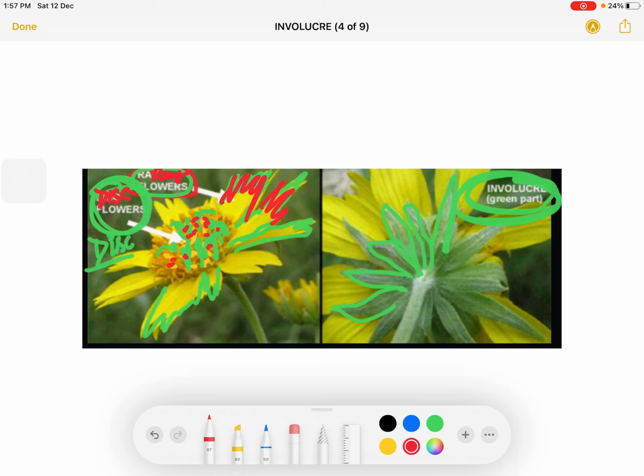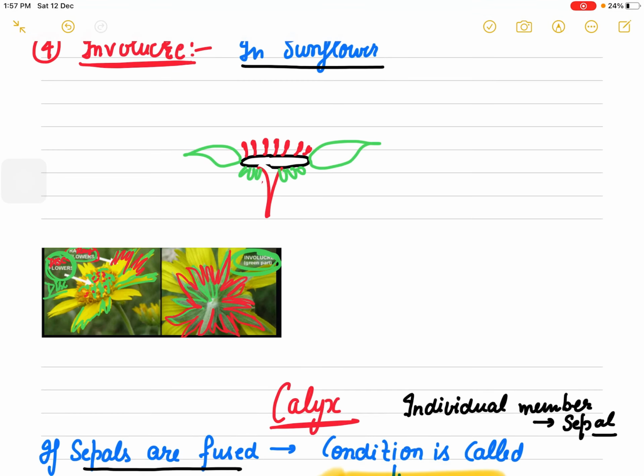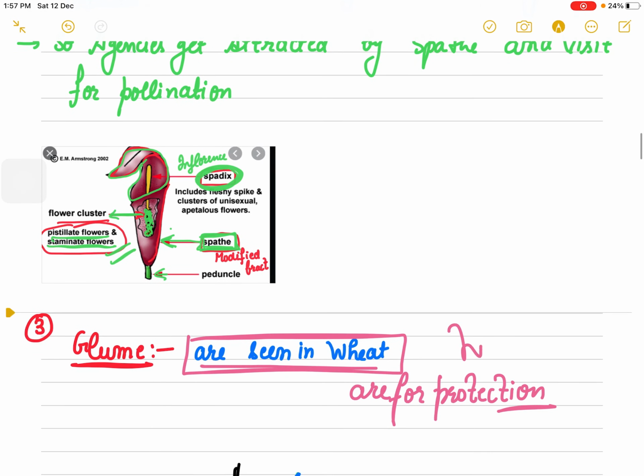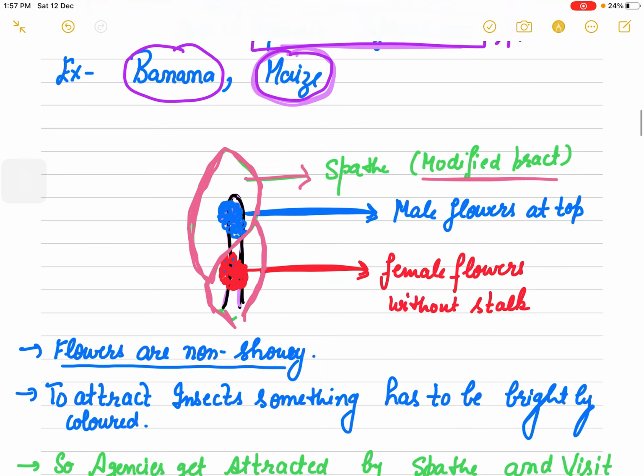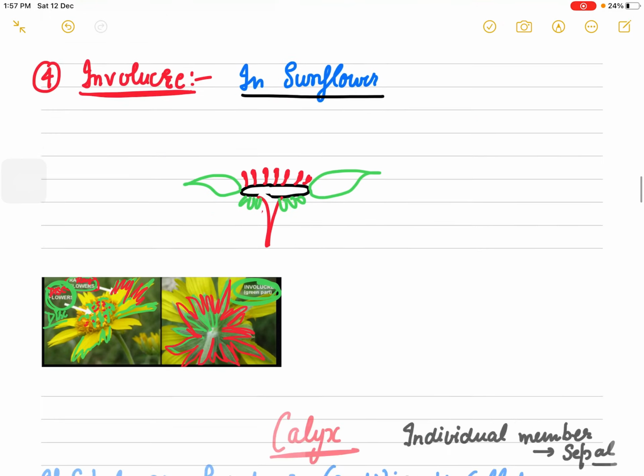And at the back you will see these greenish structures. These are called involucre. These are modified bracts which are seen in sunflower. So we have involucre, we have glume. You will never forget the example of glume. That is the wheat, for protection, and then spathe and petaloid for attraction.